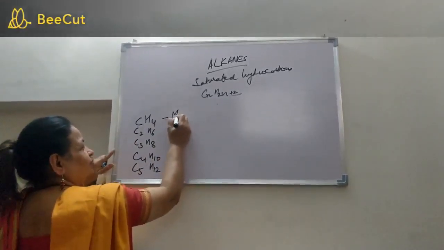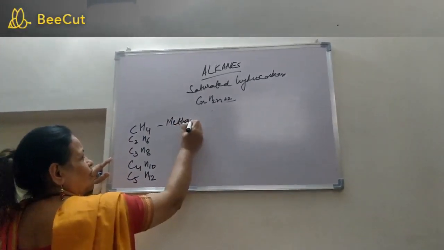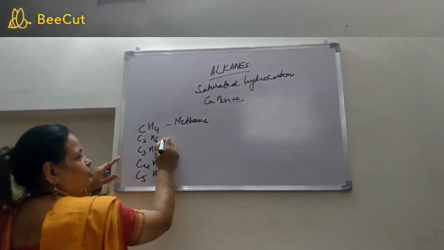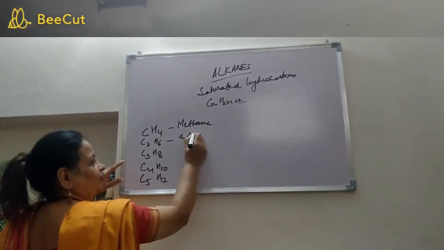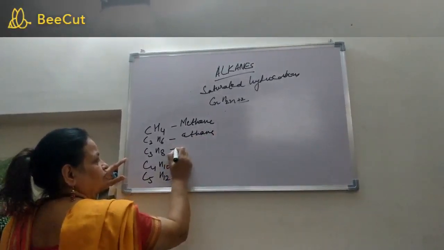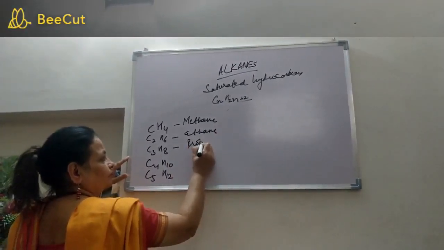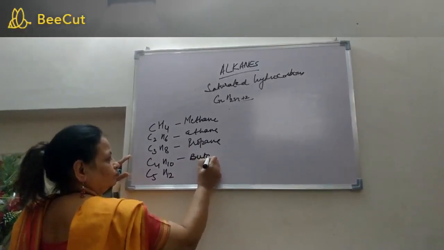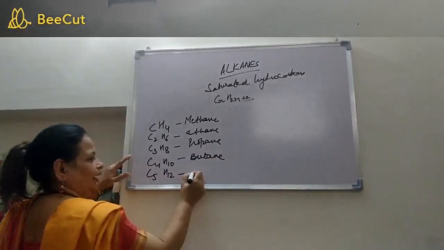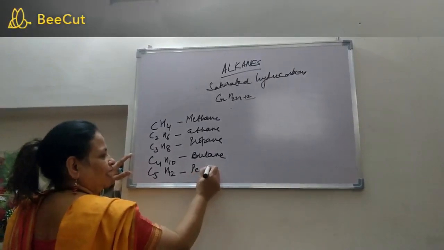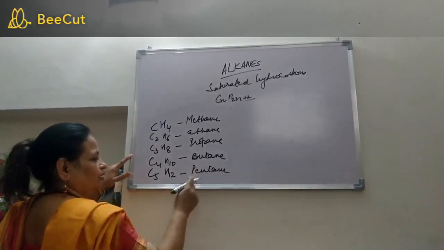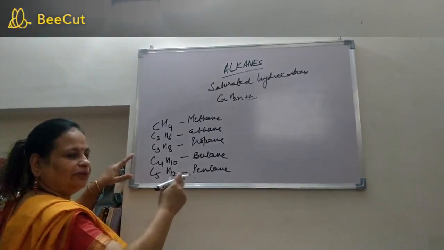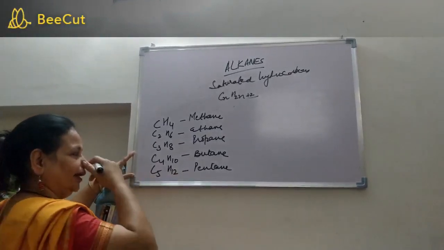The first member is known as methane. Meth because of the single carbon atom and ane because of the single bond. This one is called ethane. This is called propane. Butane with 4 carbon atoms and pentane with 5 carbon atoms and so on. Likewise we will have hexane, heptane, octane, nonane and decane.